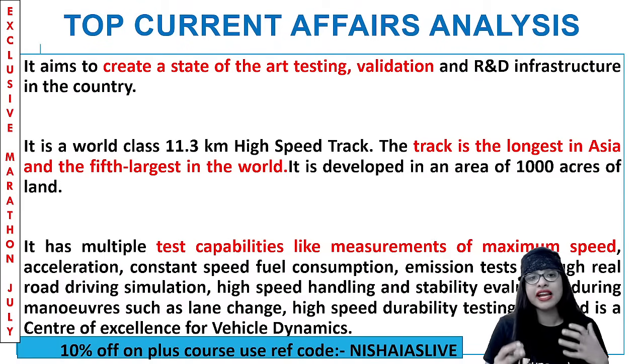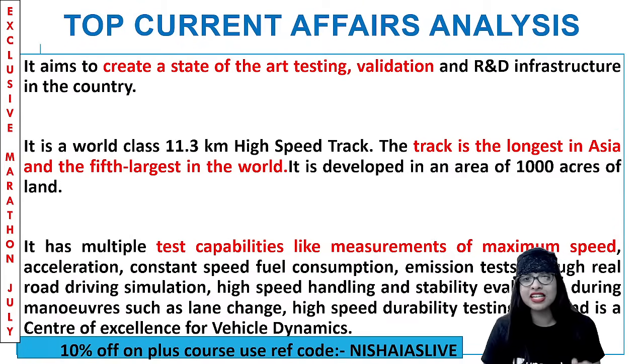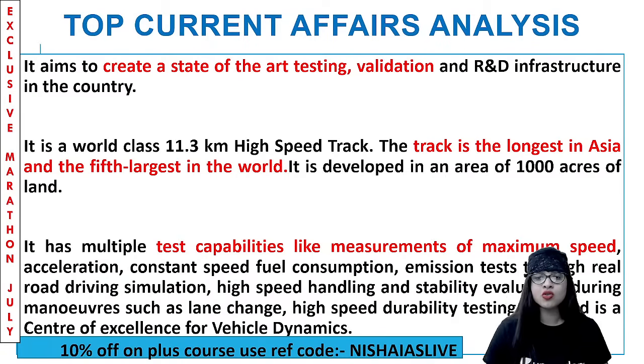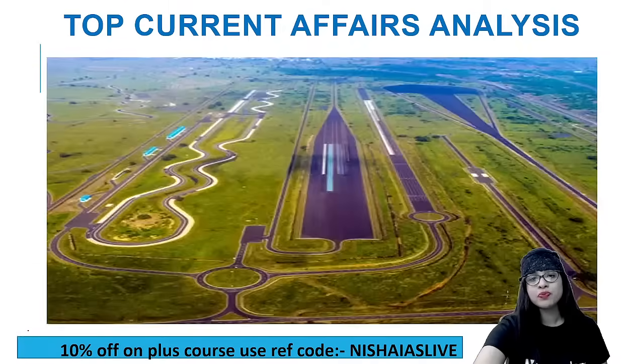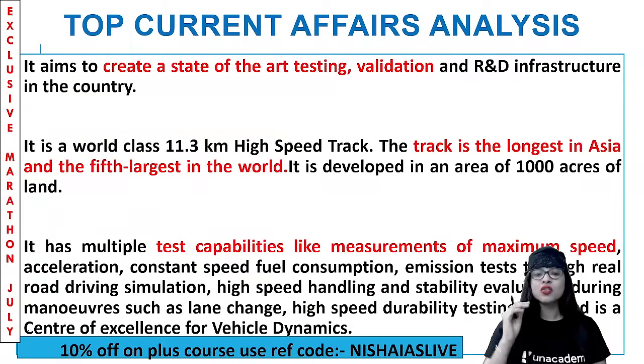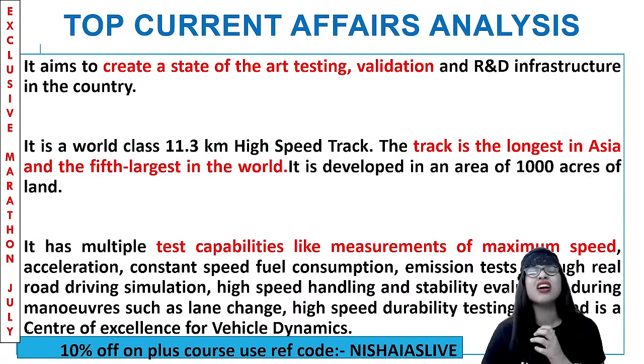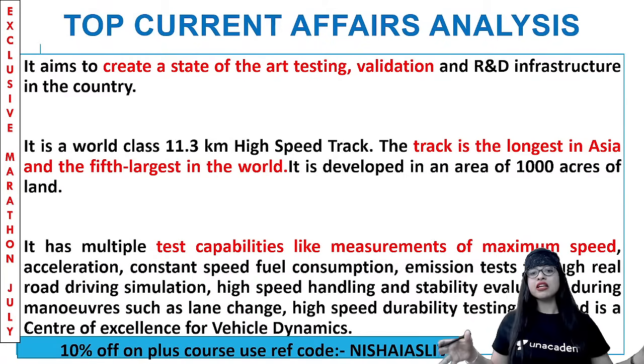So to create state-of-the-art testing, validation, and research and development in the country, such a NATRIP program was brought in. So this NATRAX high-speed track is a world-class 11.3 kilometer high-speed track. As far as Asia is concerned, this is the longest in Asia, and in the world, we are the 5th largest. That's great kudos to our country, India. And it took 1,000 acres of land for India to develop such a track, I can tell you.